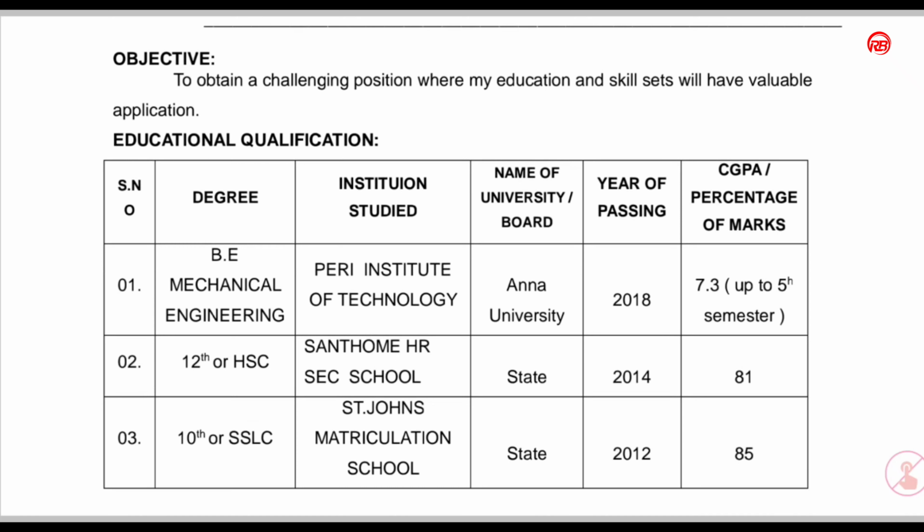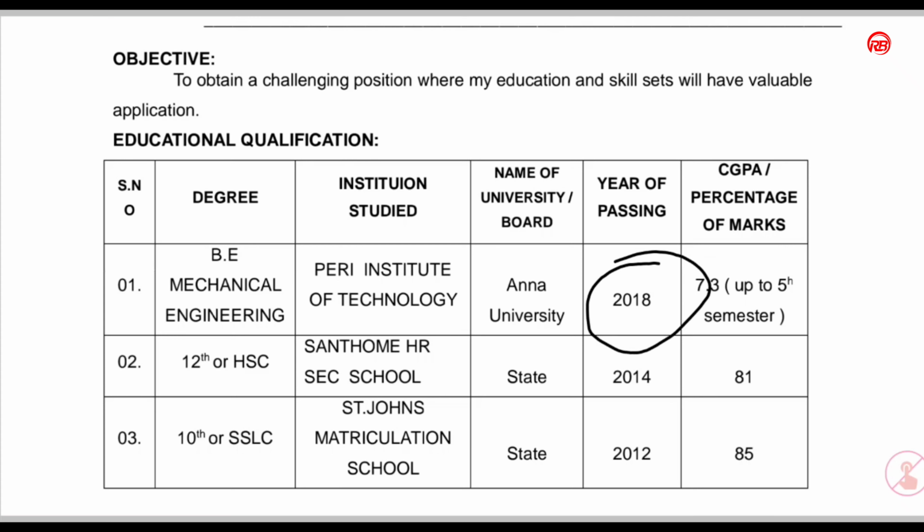And next to that, we have to give our educational qualification. Here I have given you a small format, and here I have used reversed chronological order, which means start from the current position.